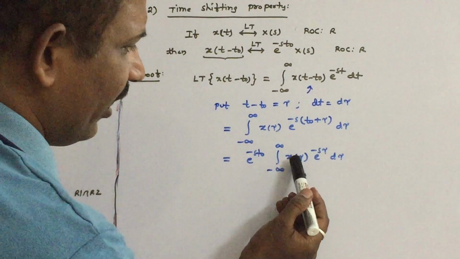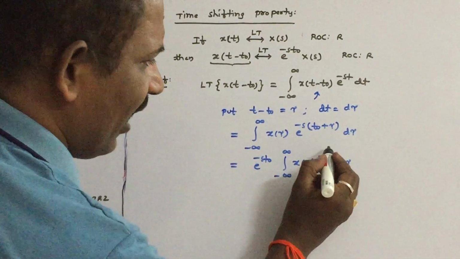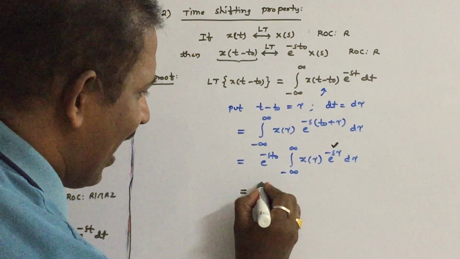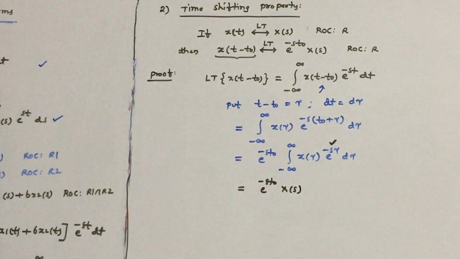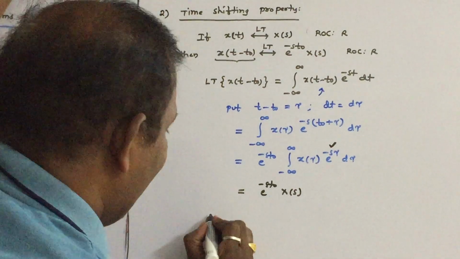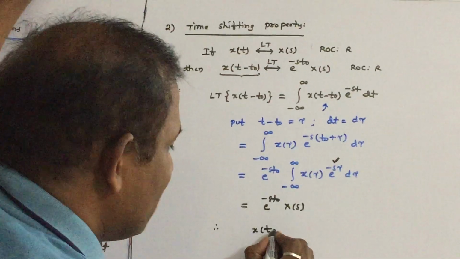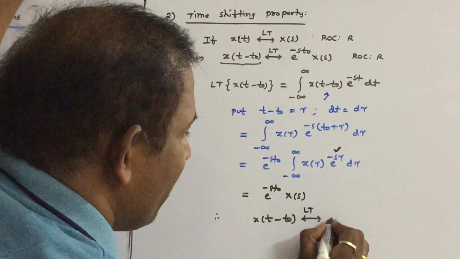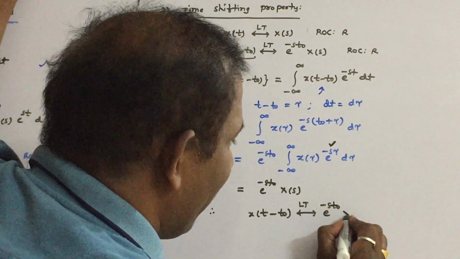If x of t, or x of tau, or x of lambda is there, the entire answer will come as a function of s. So this can be written as e power minus s t naught into X of s. So finally we can write it as x of t minus t naught has Laplace transform e power minus s t naught into X of s.